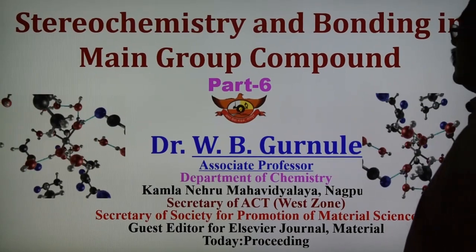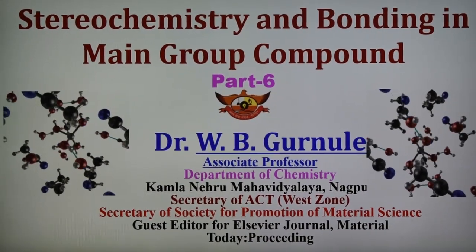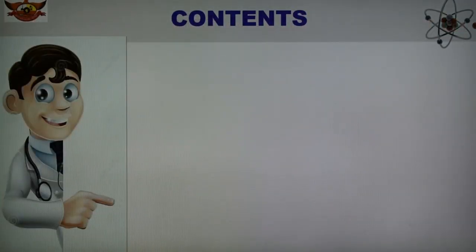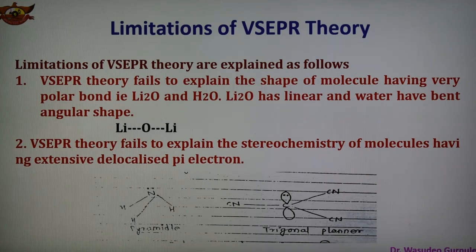So the topic is the stereochemistry and bonding in main group compounds. This is part 6, and here we are going to discuss the limitations of valence shell electron pair repulsion theory. As we have seen in different examples, VSEPR theory explains many molecules, but the shape of some molecules could not be explained by VSEPR theory, and therefore we can say that there are certain limitations of the theory.